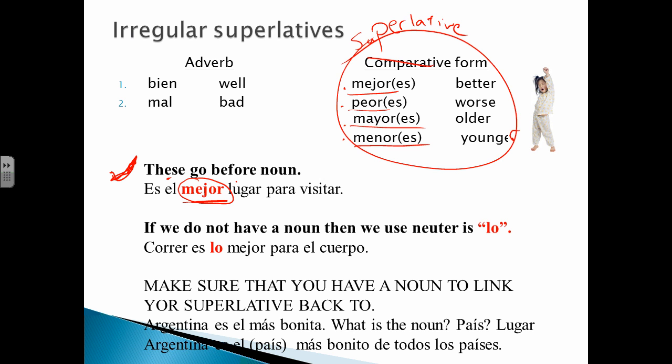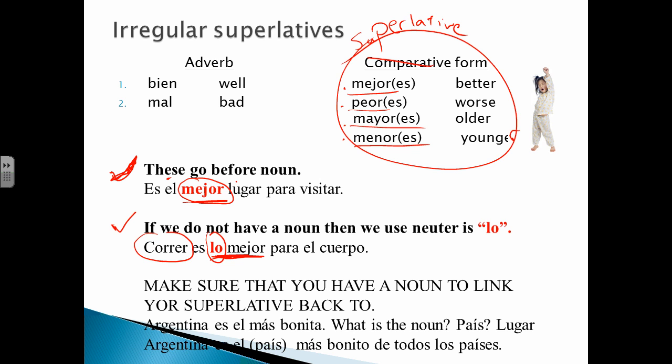If we do not have a noun, the second one, this one's really important. If we do not have a noun, then we use the neuter lo. Correr es lo mejor para el cuerpo. So running is the best for the body. In this situation, we don't have a noun to make the agree with, so we'd use a neuter.